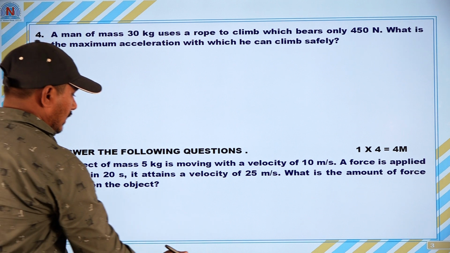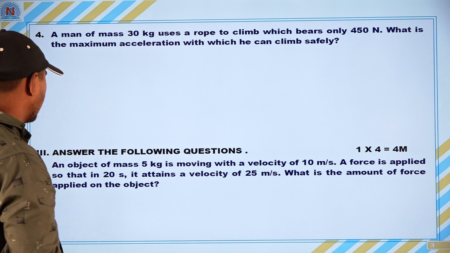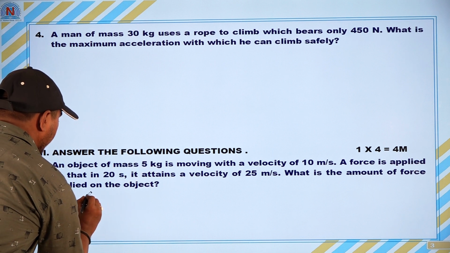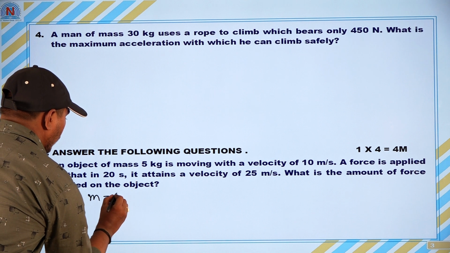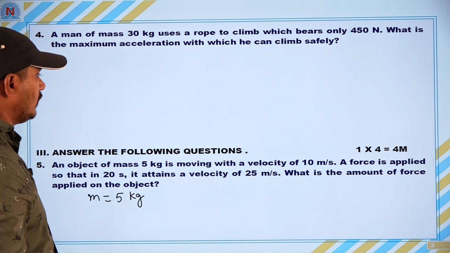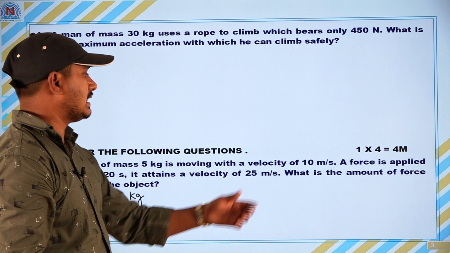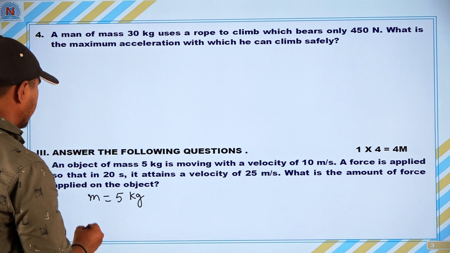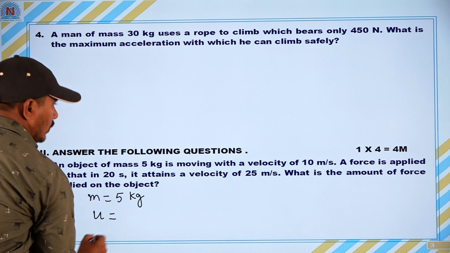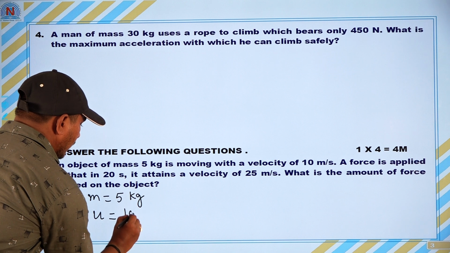First of all, you have to write the given data. Given here, the mass of the object is m is equal to 5 kg. It is moving with a velocity of 10 meter per second, that is the initial velocity, u is equal to 10 meter per second.